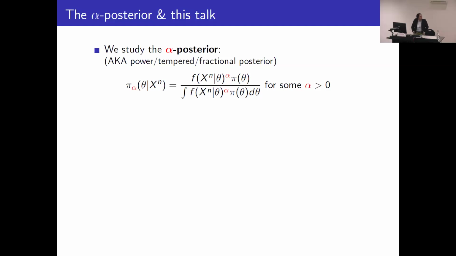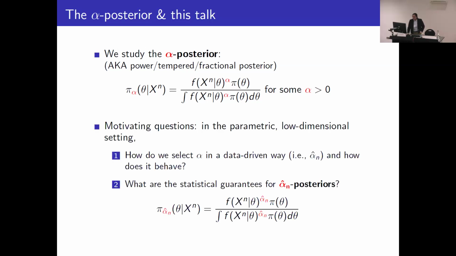And what we're doing is we're taking the likelihood and raising it to a power and then renormalizing this object so that it's a proper density. And in this talk more specifically, we're going to be focusing on this object when the alpha was chosen in a data-driven way.